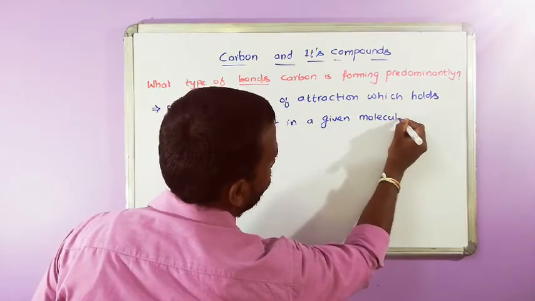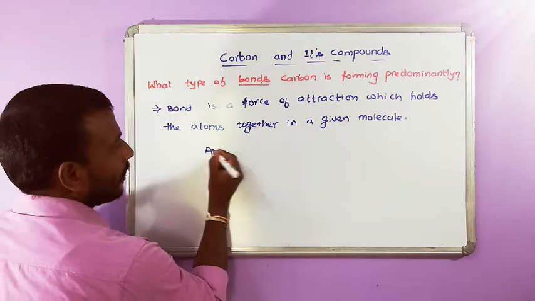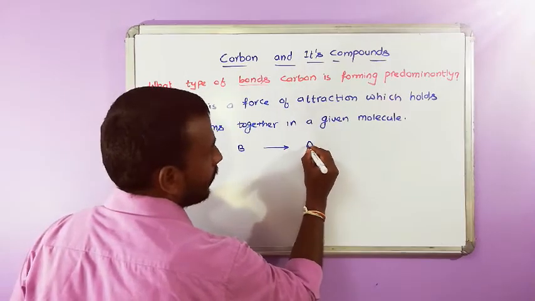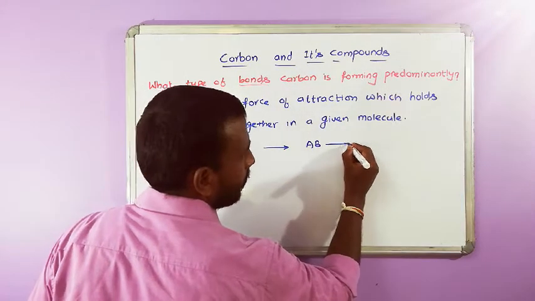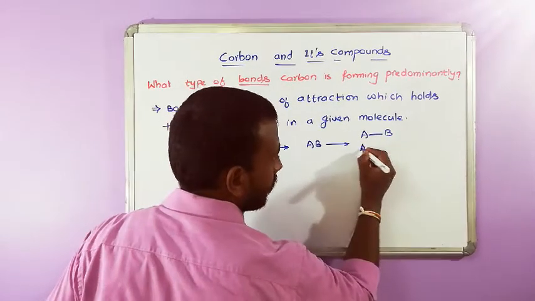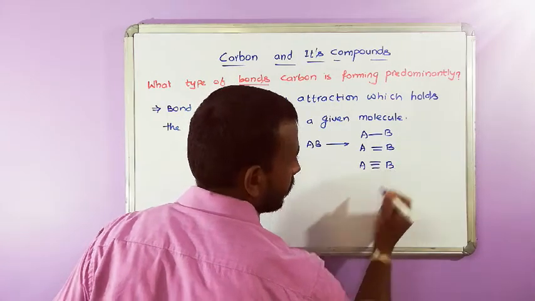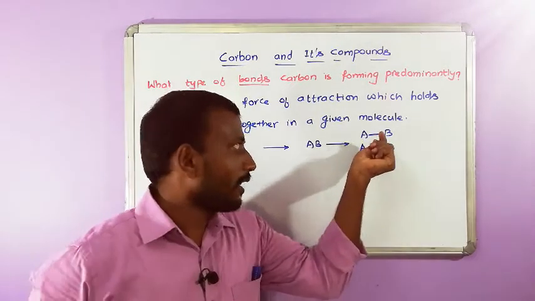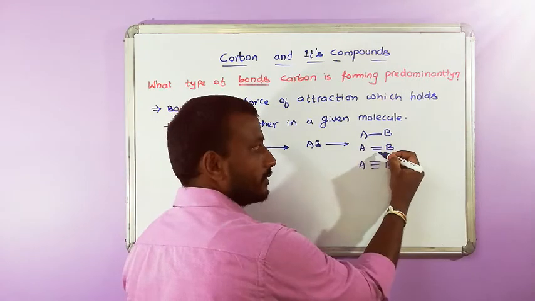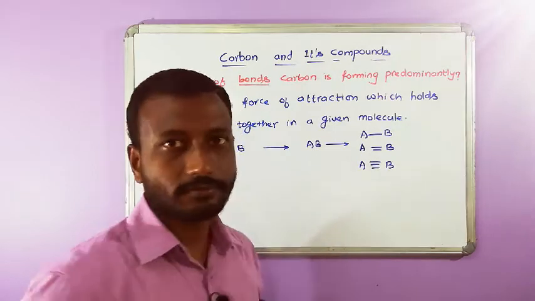A molecule contains more than one atom. Let's take A combines with B and it is forming AB. We can represent AB as A single line B, A double line B, A triple line B. Whatever line is drawn between two atoms is considered a bond. This is single bond, double bond, triple bond.